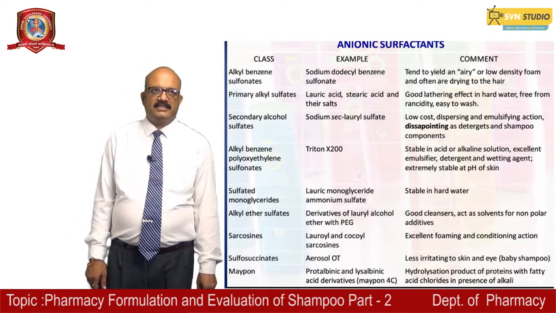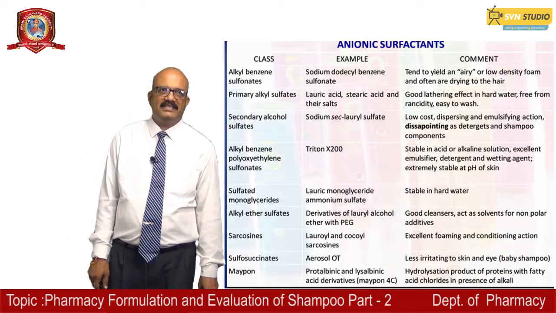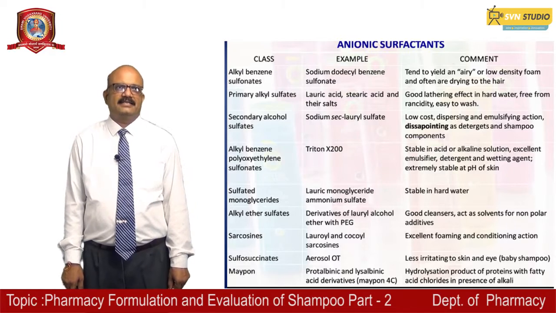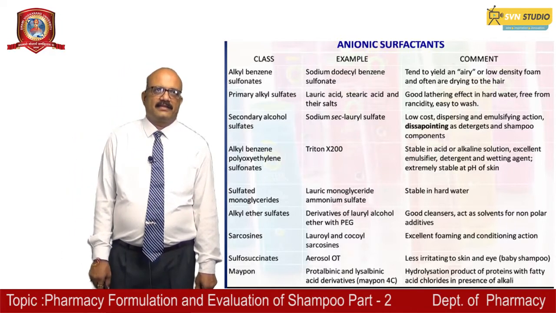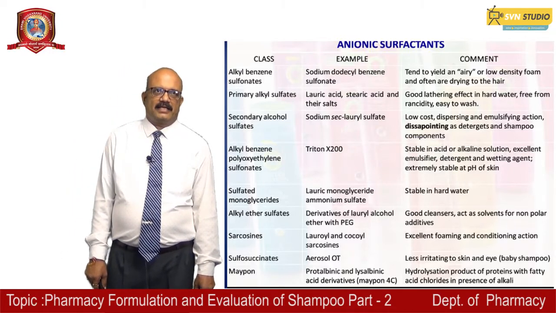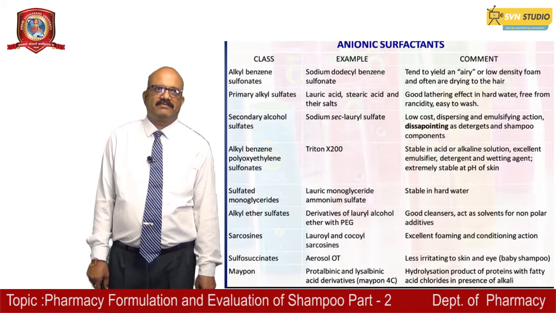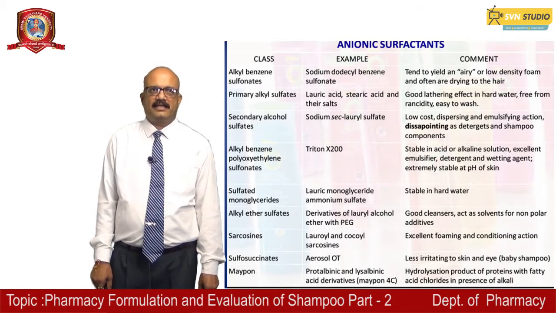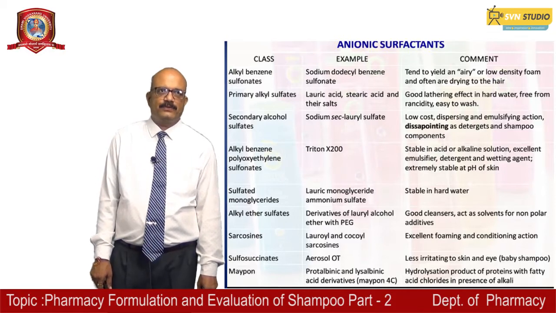Here is the table containing the various surfactants, the anionic surfactants, their details and class, their examples, and where they can be used.